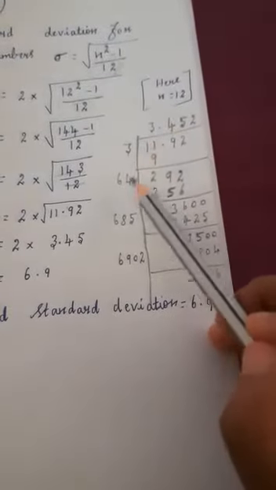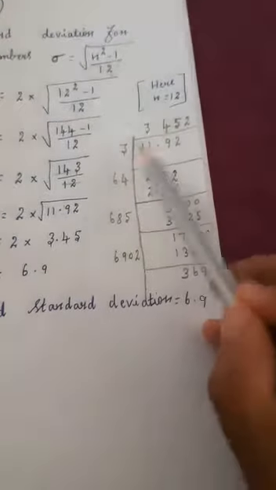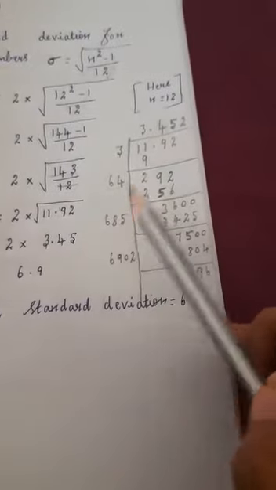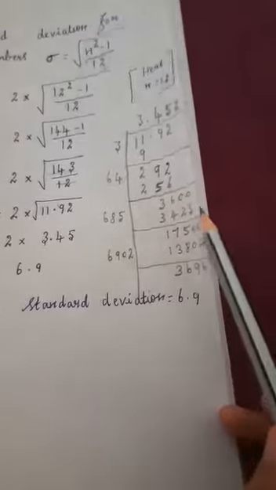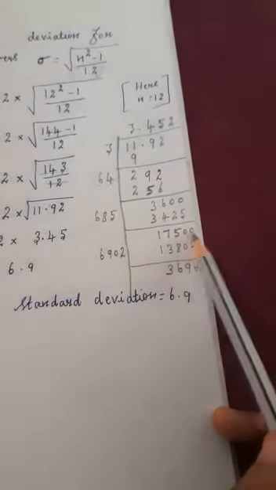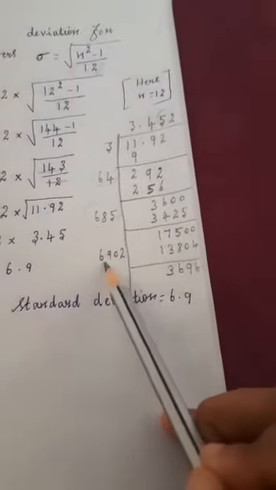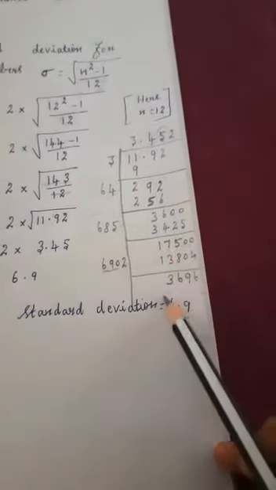Outside, 64 add with the 4, the number we multiplied, so 64 plus 4 is 68. Now 68 with which digit? 5, that is nearby this value. The remaining is 175. Next, bring down two more zeros, 0 0. Here also 685 add with the 5, that is 690. Next, 2 and 2 multiplied gives nearby this value, and then you subtract.